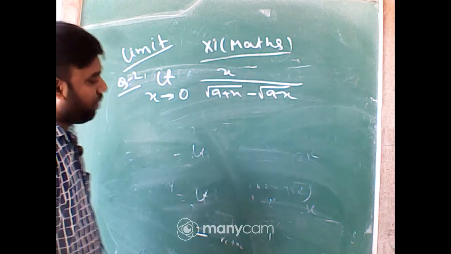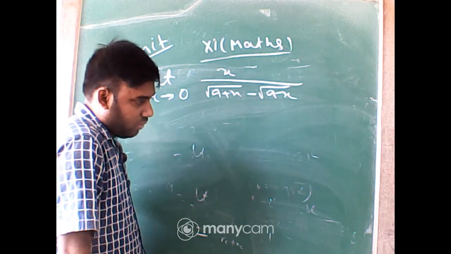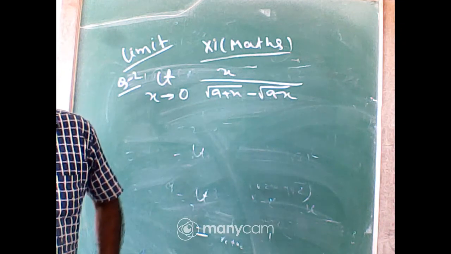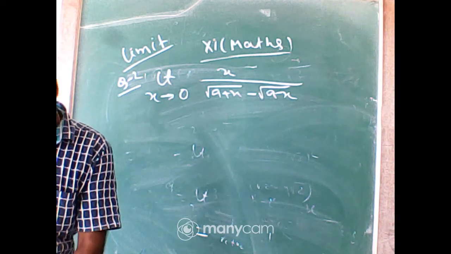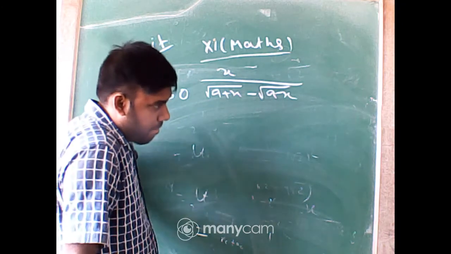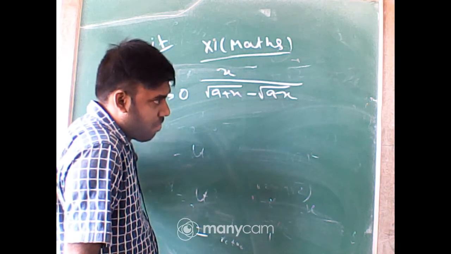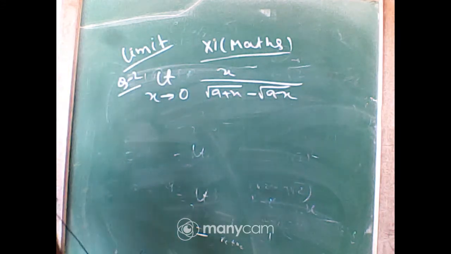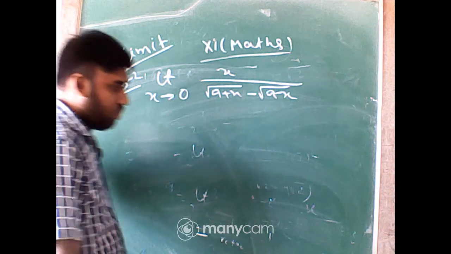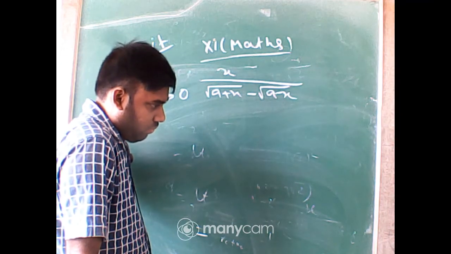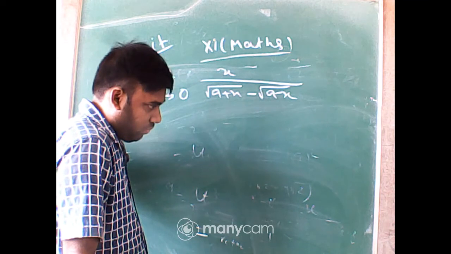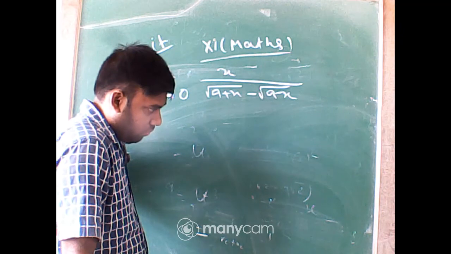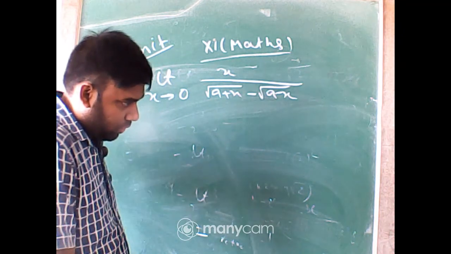This is a very easy sum. Yes, square root of a, or root a.